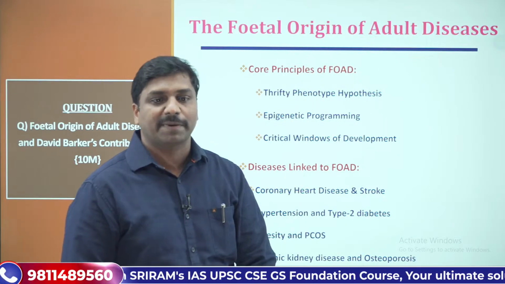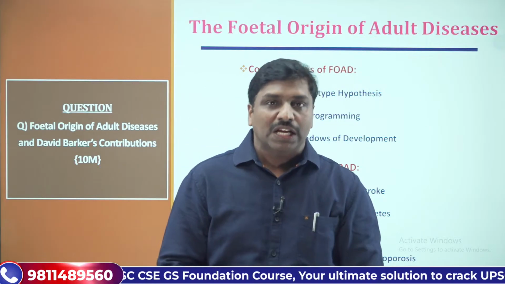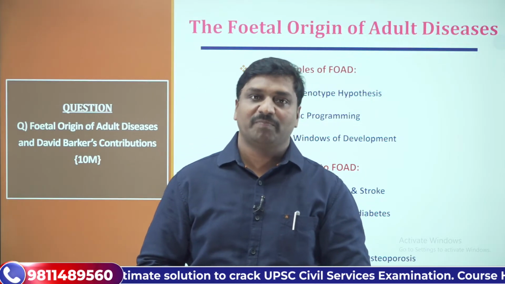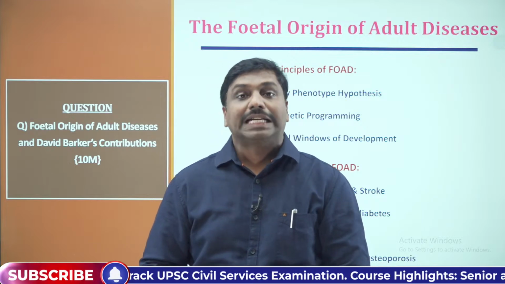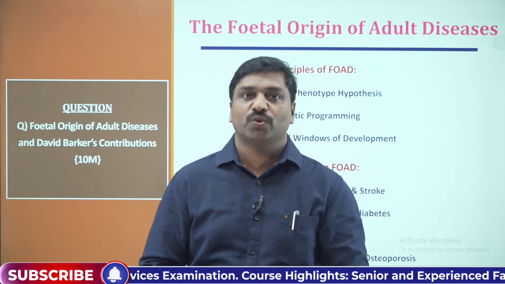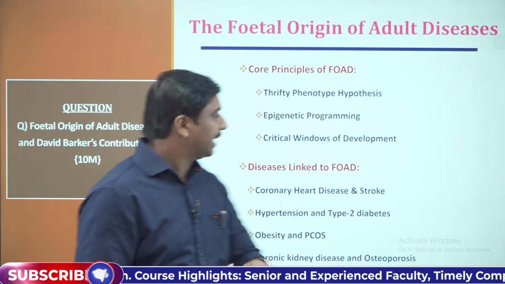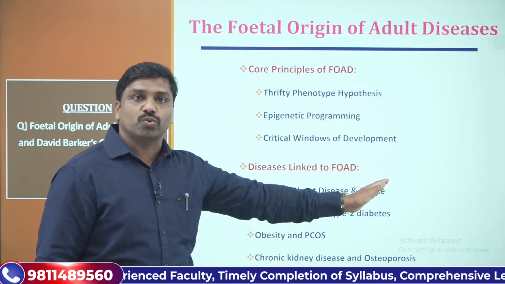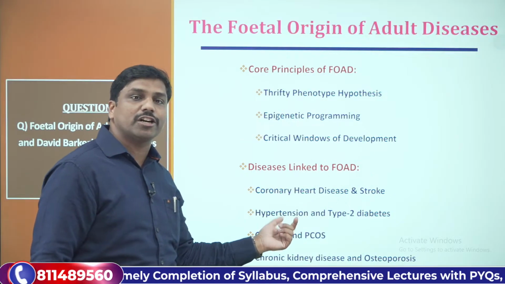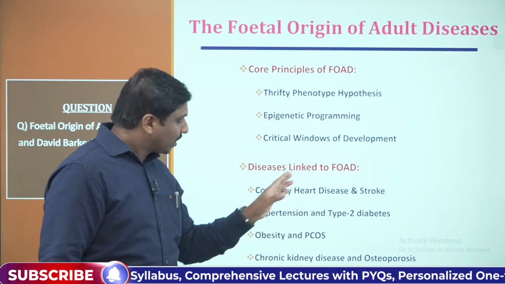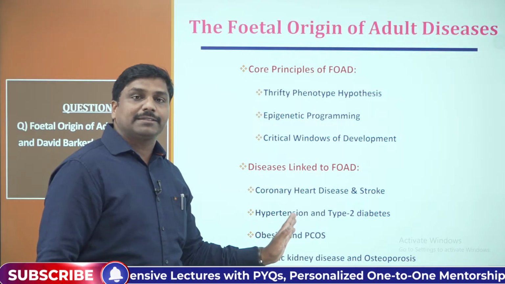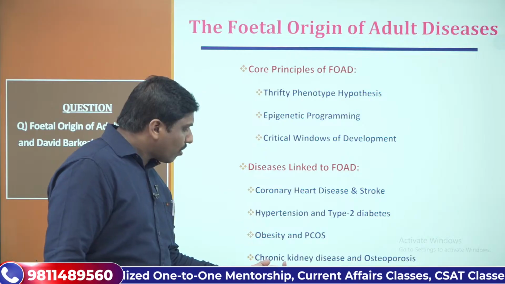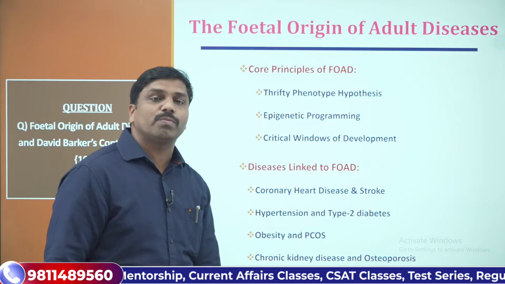Again, I am just explaining so that it would be clear for you. How in the adult stage of a human being, diseases will originate. We have a lot of chronic diseases, for example coronary heart disease, stroke, hypertension, type 2 diabetes, obesity, PCOS, then chronic kidney disease or osteoporosis.